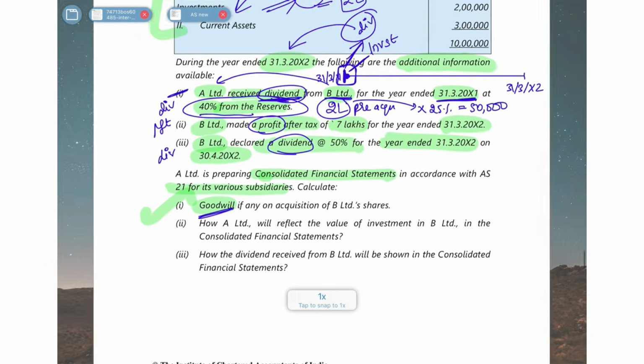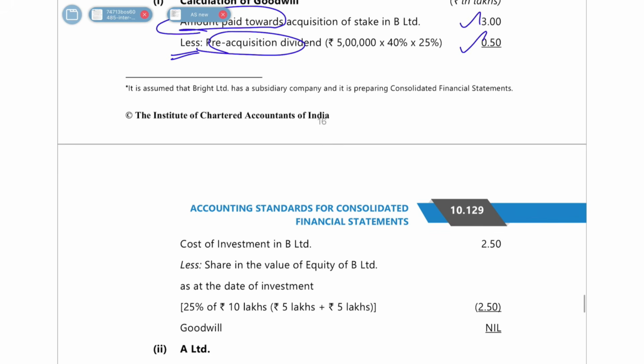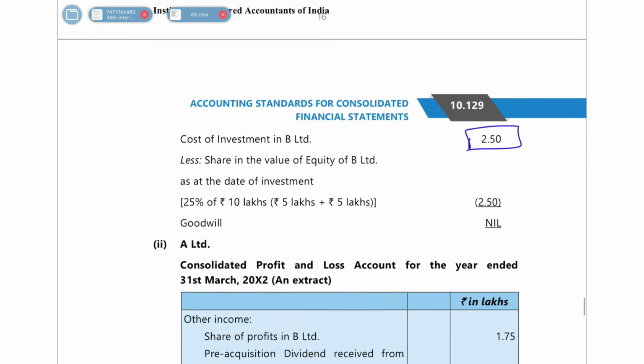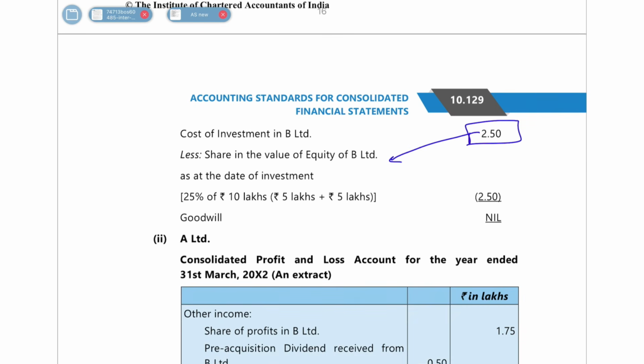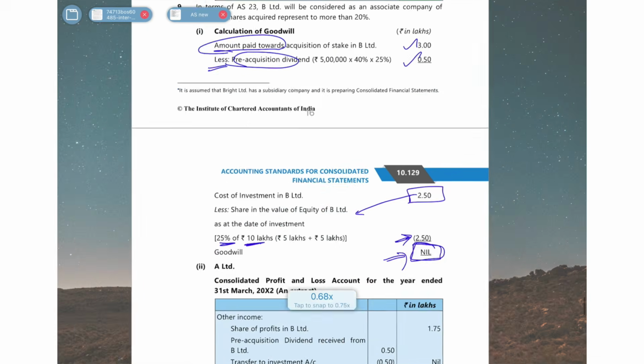Now let's calculate the goodwill now that we have the pre-acquisition dividend. How much amount did we pay towards acquisition? We paid 3 lakh rupees. Our pre-acquisition dividend we have to less from it, which we found out was 50,000 rupees. So we'll get a cost of investment of 2.5 lakh. Our share of net assets, we have already found out, was 25% of 10 lakh rupees, which is 2.5 lakh. So our goodwill is nil. I hope you understood this question.